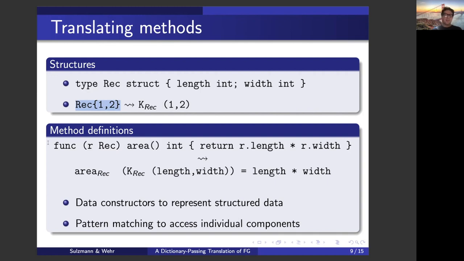Now, when we translate a method definition, we need to guarantee that in the target language, the resulting target function names are unique. And we can do that because we know that the method name and the receiver on which the method operates uniquely identify the definition. And here I can simply create a unique name for the definition of the area method for rectangles. Because we've translated structures to data constructors, we're using pattern matching to access the individual components of a structure.